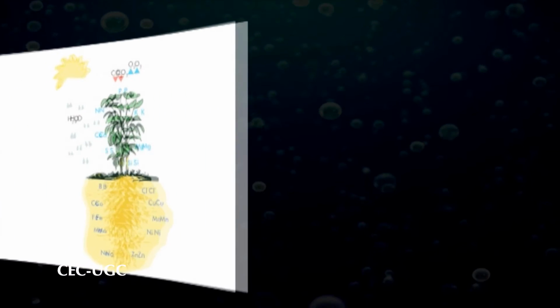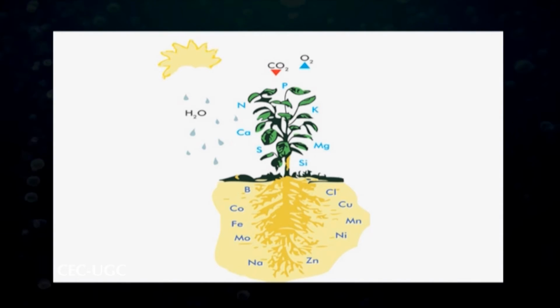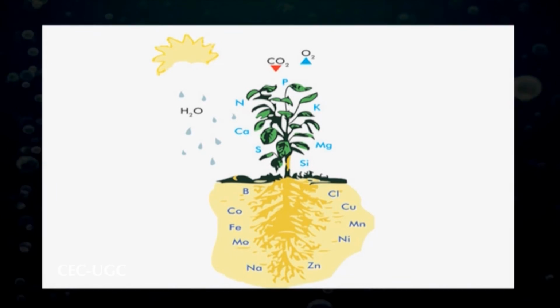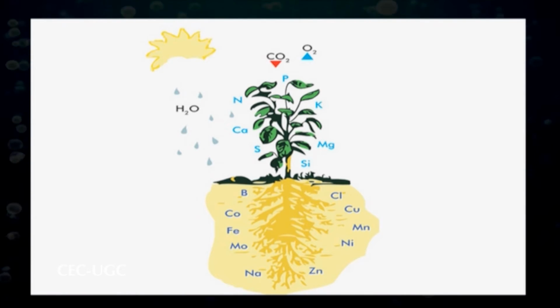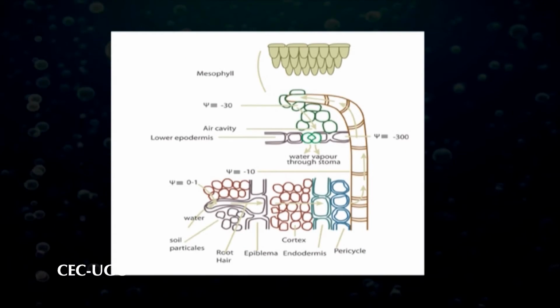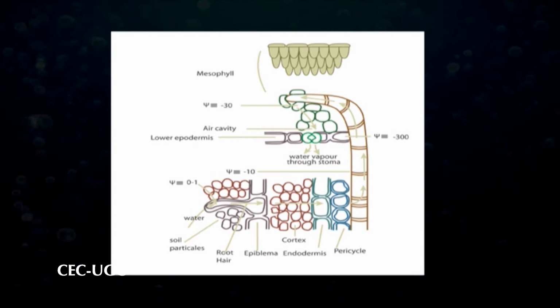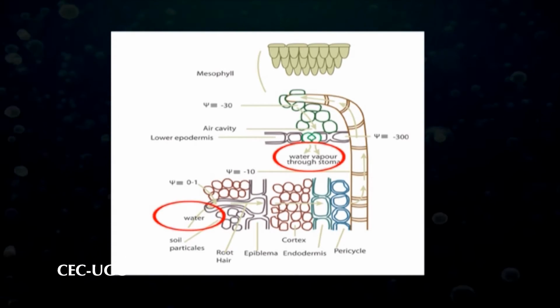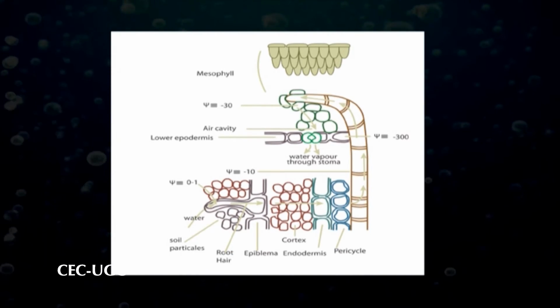Number 2, water is the solvent for plant absorption and transportation. It is the solvent in which mineral nutrients enter a plant from the soil solution. Also, water is the solvent in which mineral nutrients are transported from one part of the cell to another and from cell to cell, tissue to tissue, and organ to organ.